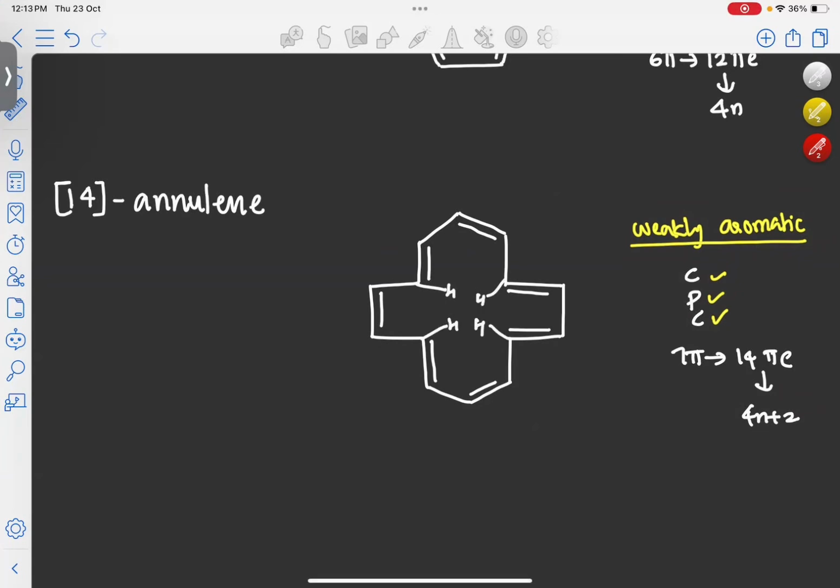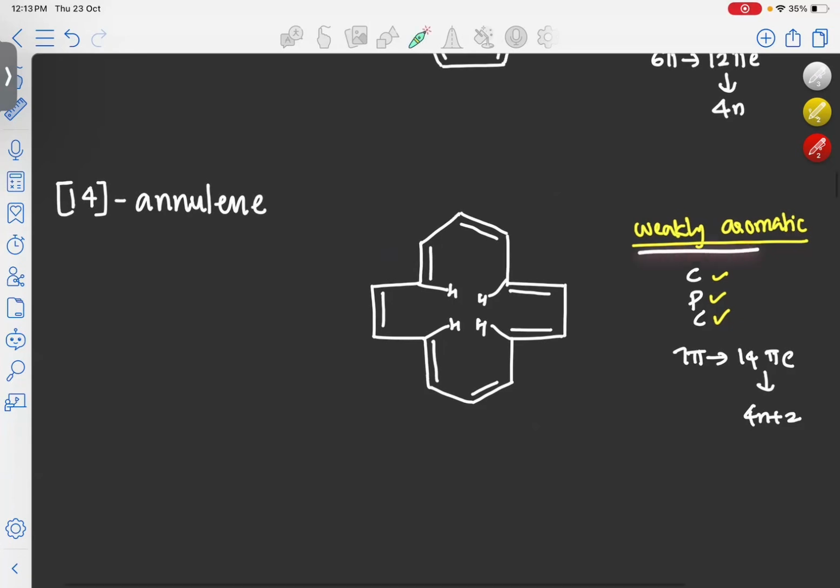These 4 hydrogens will impart steric hindrance to the molecule. So this molecule has the tendency to go to the non-planar structure. But again, compared to [10]annulene, [14]annulene is a big molecule. So this steric hindrance is kind of manageable. So that's why it is becoming weakly aromatic. But it is not strongly aromatic due to the steric hindrance of these 4 hydrogens. At high temperature, again like [12]annulene, it may convert to non-aromatic.